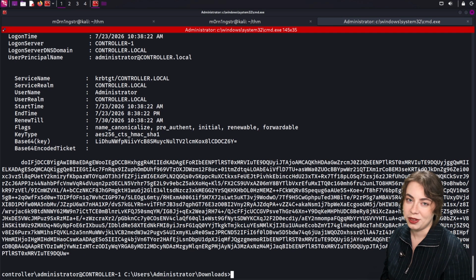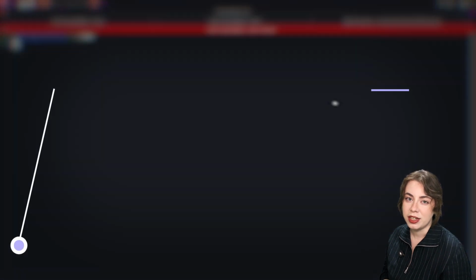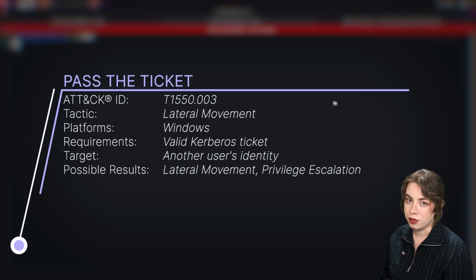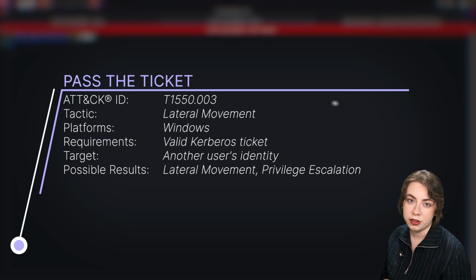Now let's put it to use. Pass the ticket injects a Kerberos ticket into a logon session, and you can authenticate as that user with no password at all. This is a great option for lateral movement or privilege escalation.